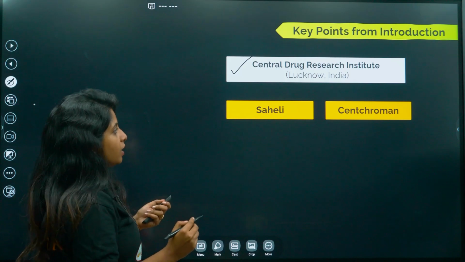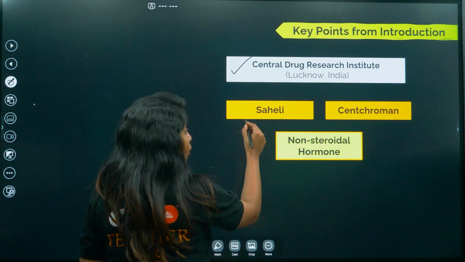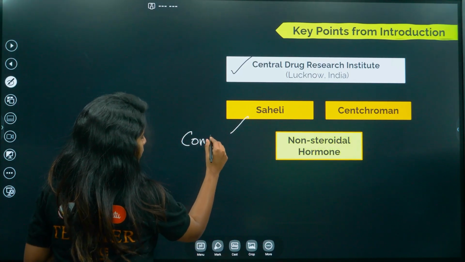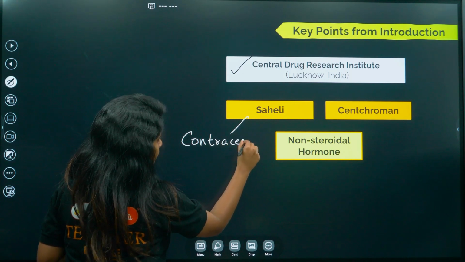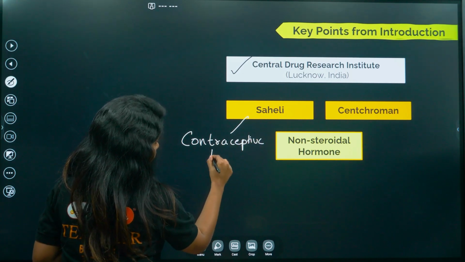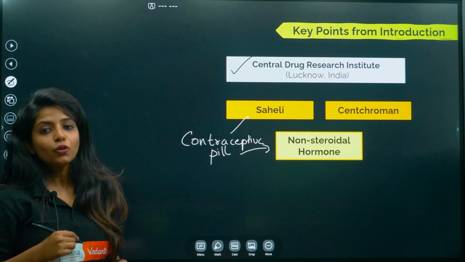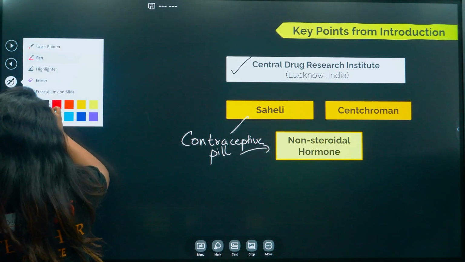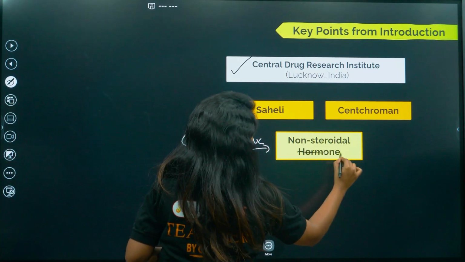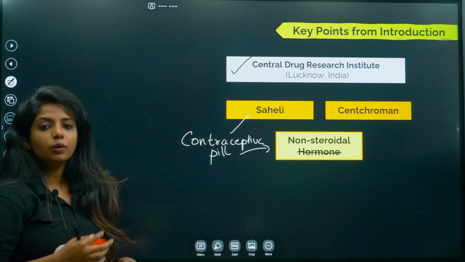Saheli, as I said, is a contraceptive pill, and it is non-steroidal. Non-steroidal, what do you mean by that?